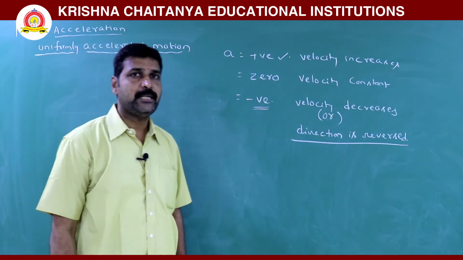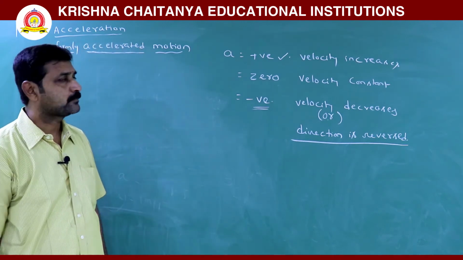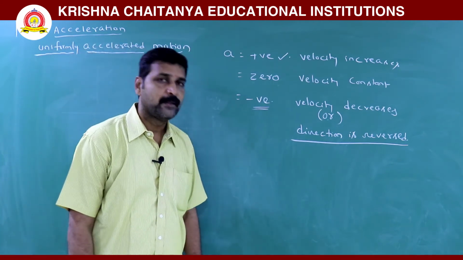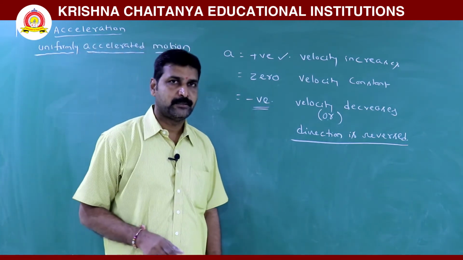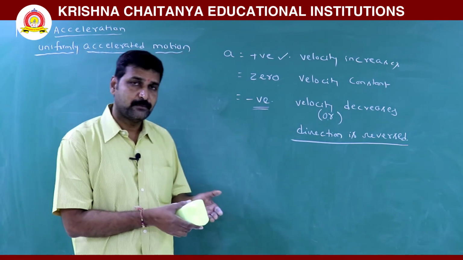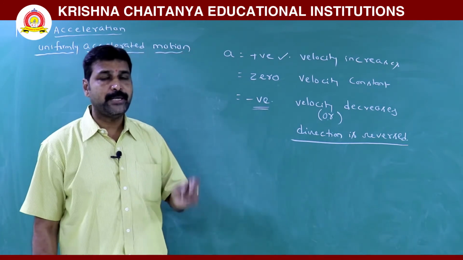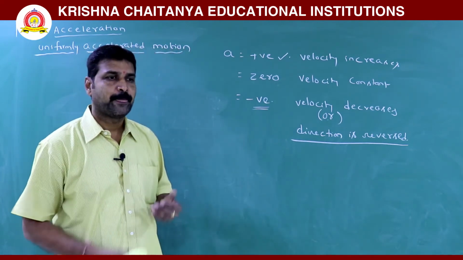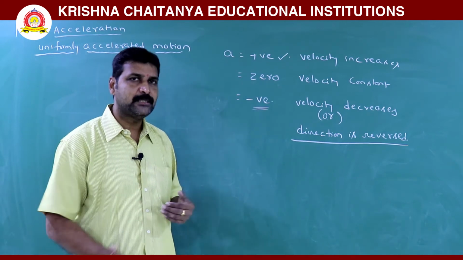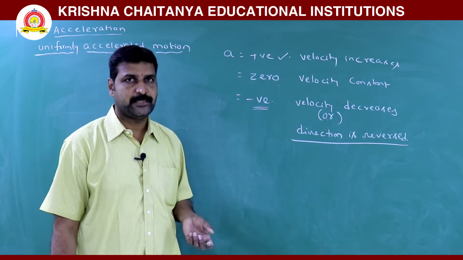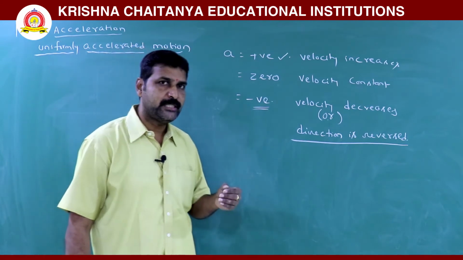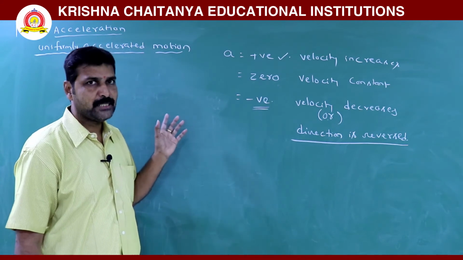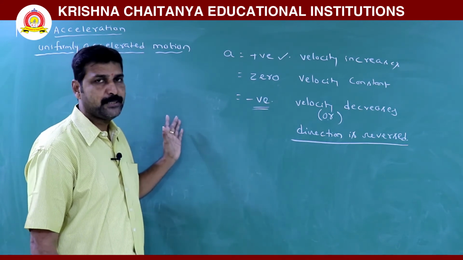Uniformly accelerated motion we are discussing about. What is uniformly accelerated motion? Acceleration constant. Acceleration is there, but it is constant. When there is a change in velocity, acceleration constant means change in velocity is constant, means velocity changes constantly. That means in the first second, if velocity increased from 1 meter per second to 2 meter